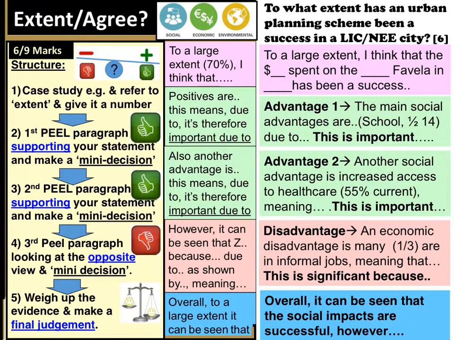Weigh those things up and reach an overall decision, which is: overall it can be seen that the social impacts are quite successful, however the economic impacts might not be as successful for the Favela Bairro scheme, the $1 billion that was spent.